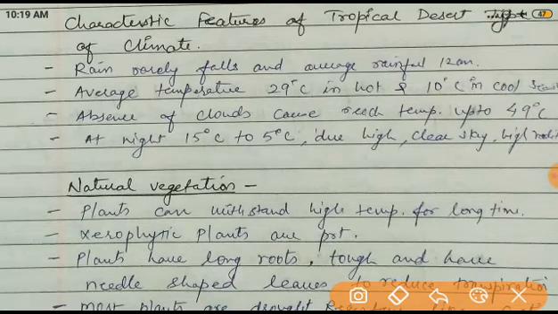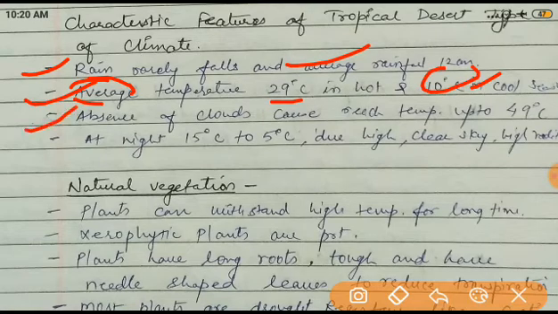Now see, rain rarely falls, meaning it occurs very suddenly and very rarely. Average rainfall is 12 centimeters, as we have already discussed. Average temperature is 29 degrees Celsius in the hot season and 10 degrees Celsius in the cool season. I'm talking about the average temperature, not the highest. It means the temperature is always near about 29 in the hot season, and in the cool season it is 10 degrees.